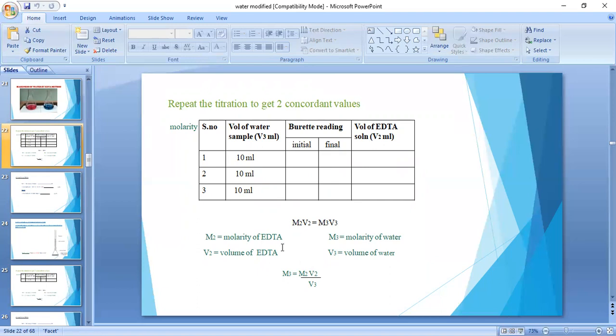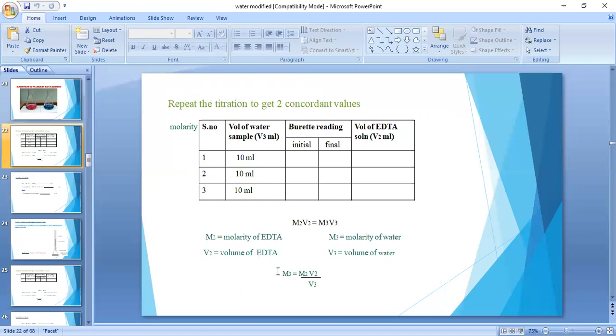We already know the M2 value from the previous step, the molarity of EDTA, so substitute it in place of M2. V2 is the volume of EDTA consumed in titration, so substitute that value in place of V2. V3 is the volume of water, 10 ml of hard water, tap water taken directly in the conical flask. Substitute 10 ml in place of V3.